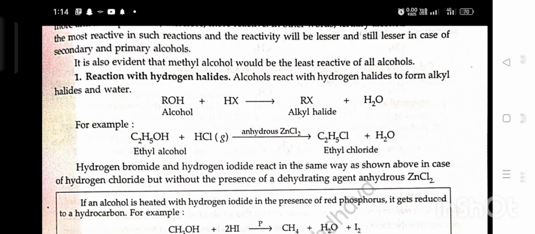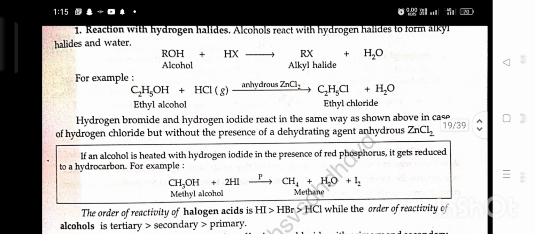Hydrogen bromide and hydrogen iodide react in the same way as shown above in the case of hydrogen chloride, but without the presence of dehydrating agent anhydrous ZnCl2. If an alcohol is heated with hydrogen iodide in the presence of red phosphorus, it gets reduced to a hydrocarbon. For example, methyl alcohol plus 2HI in the presence of red phosphorus gives methane plus water plus